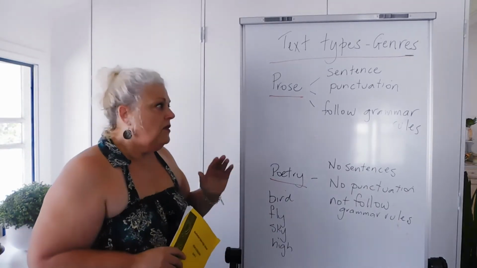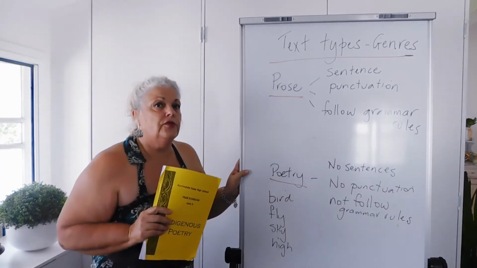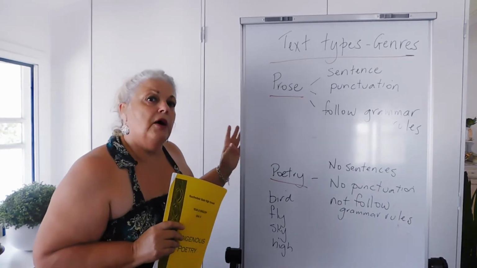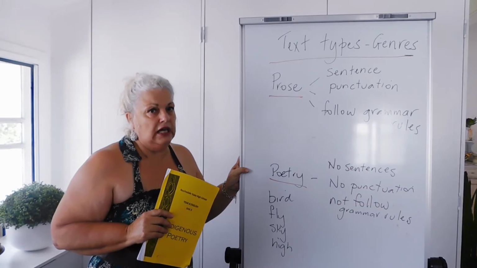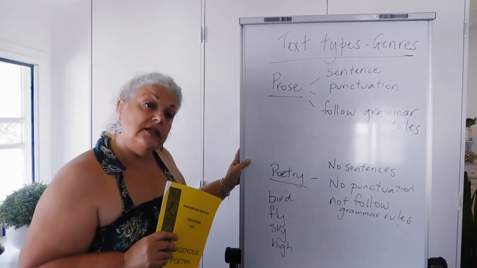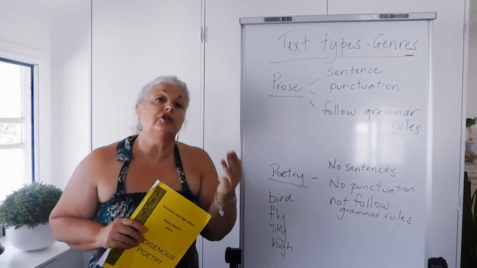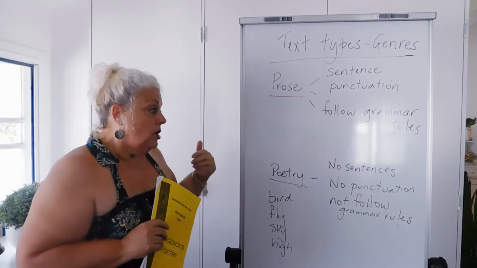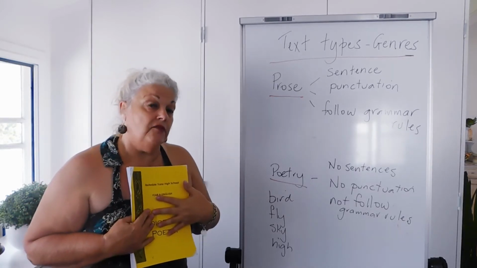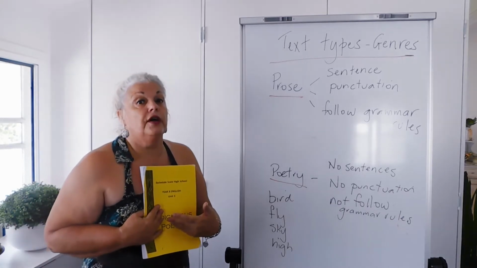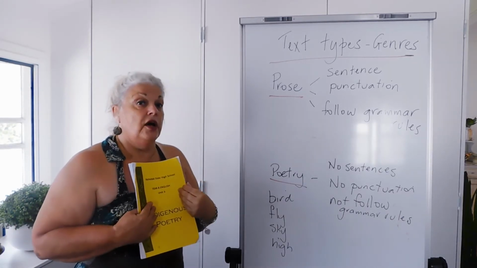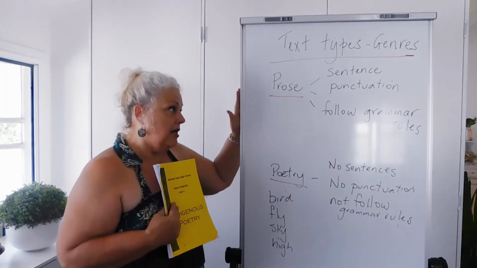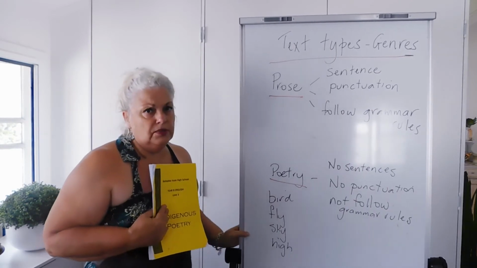No. The other big difference, and you'll learn from your teachers as you go through this book, is that both prose and poetry make use of figurative language, but poetry in particular relies on it heavily. And figurative language includes things like similes, metaphors, alliteration, onomatopoeia, assonance, rhythm, rhyme, and so forth. So you will learn in these poems about figurative language, and I'll do a session for you on figurative language, so you can read the poems and identify the use of those particular writing techniques. You can use them in prose, but not as much as you would use in poetry.